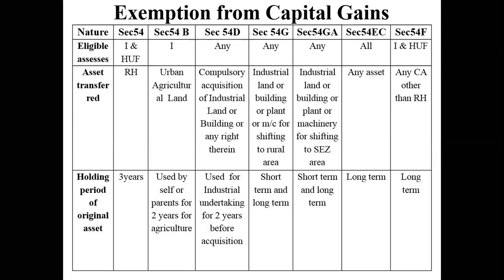Any doubts in this? I repeat once again so that things are clear. First, if I want to claim exemption under section 54, first thing is I have to be either an individual or an HUF. Point number one. Second, if I have to claim exemption under 54, the asset that I should have is a residential house only. Except residential house, you cannot claim benefit under section 54. Next condition is, if I sell this residential house today, I should have held this particular house for at least 3 years to be declared as a long-term capital asset. So I should hold that particular asset for 3 years.